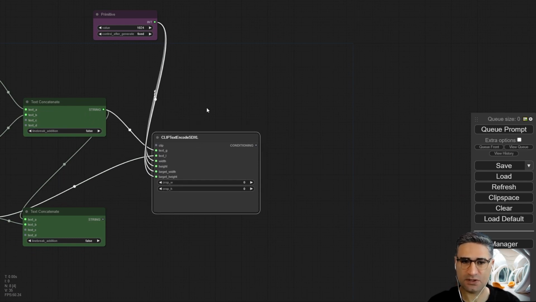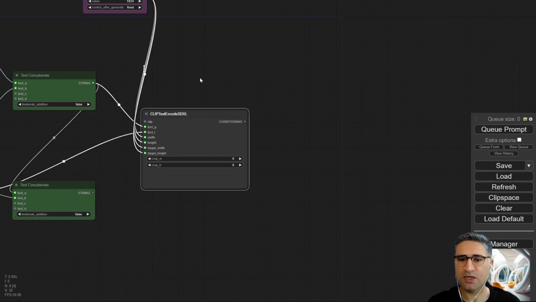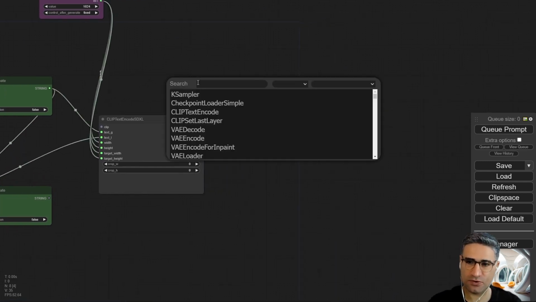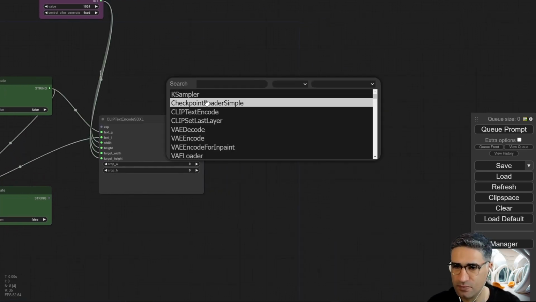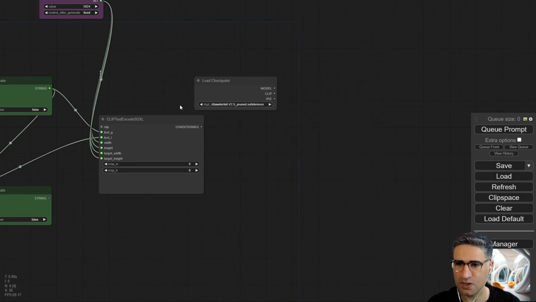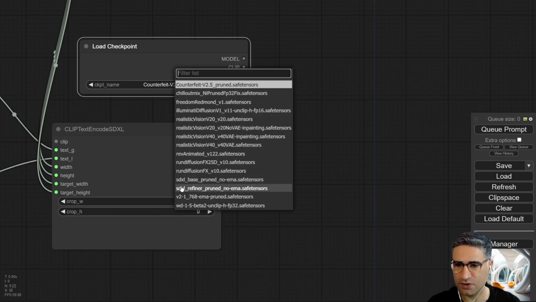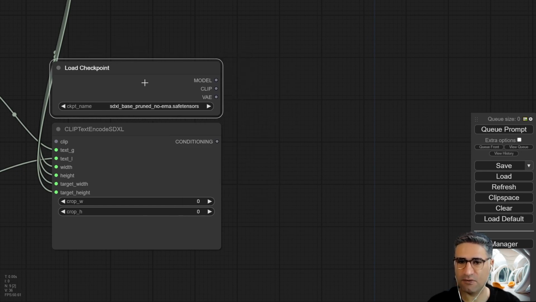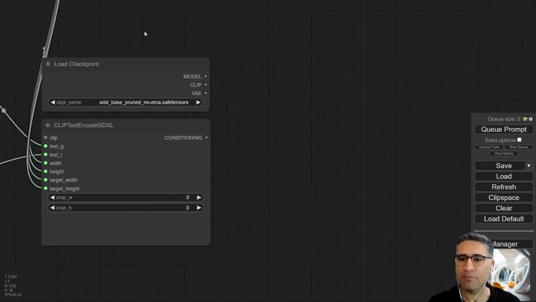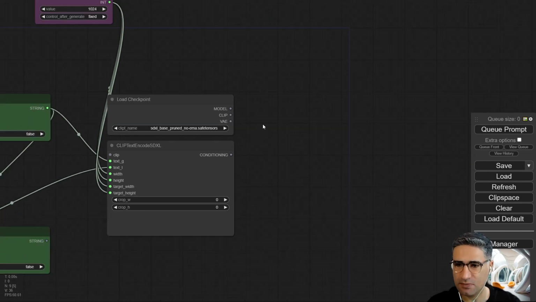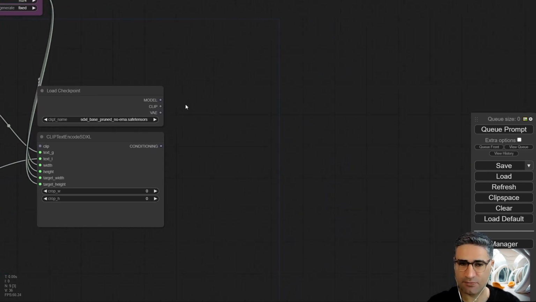CLIPTextEncodeSDXL is ready. Okay, now I need a checkpoint loader. I'm using the simple version, and I am loading the SDXL base here. Okay, and I need a sampler.